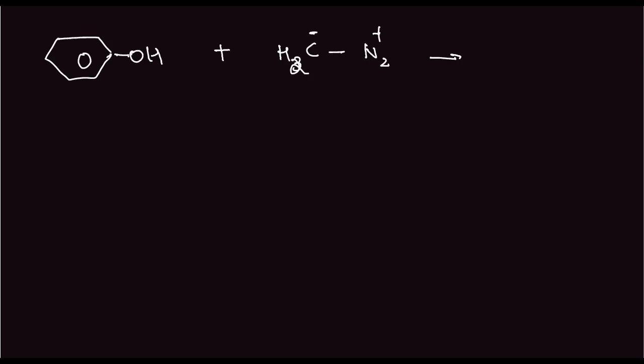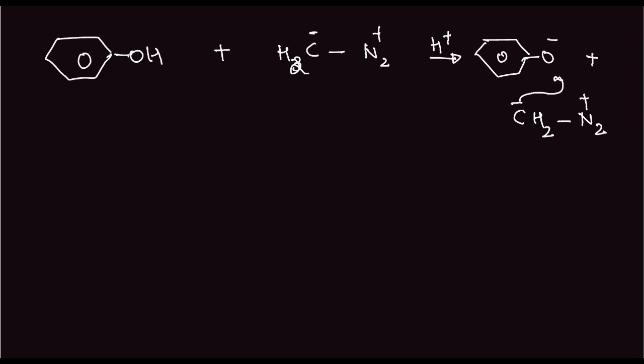So what happens is first we'll form this anion, and this active hydrogen is present here. We'll have a CH3 N2 plus. This in turn will open up, and this will attack here.